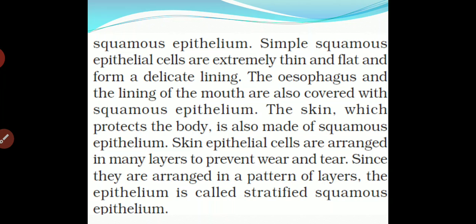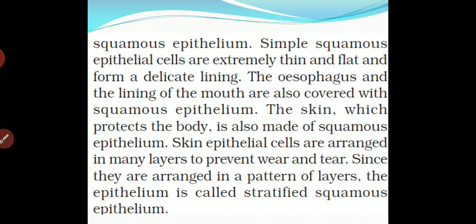Skin epithelial cells are arranged in many layers to prevent wear and tear. The skin epithelial cells are arranged on each other and form layers on the skin. Since they are arranged in a pattern of layers, the epithelium is called stratified squamous epithelium. Here you can see it is formed by layers, so we say stratified squamous.